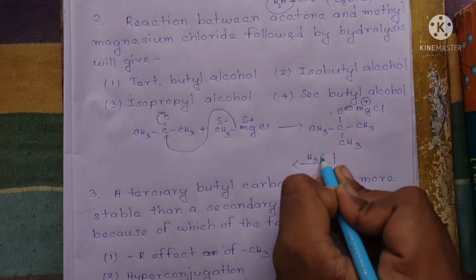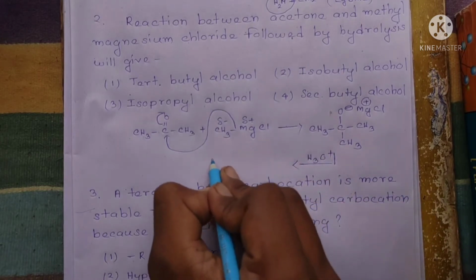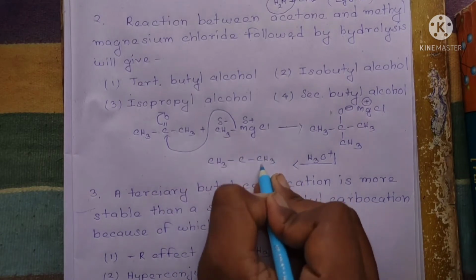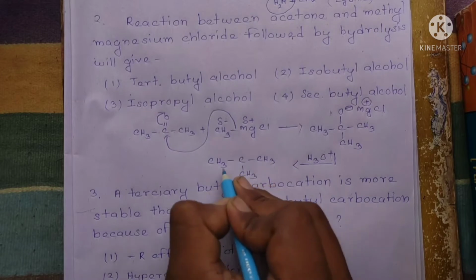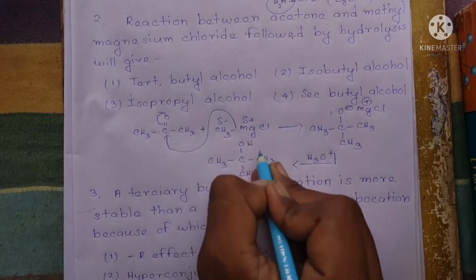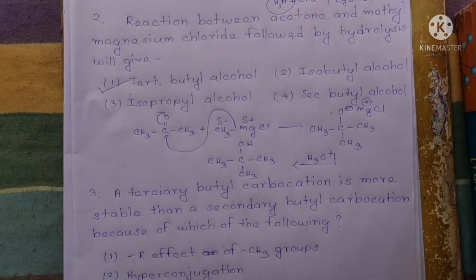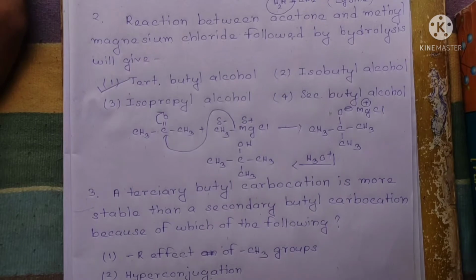Okay, now when we hydrolyze this by H3O plus, okay, we will get CH3C, CH3, CH3OH, and this is known as tertiary butyl alcohol. So the correct option is option 1, tertiary butyl alcohol. Okay, now the third question.